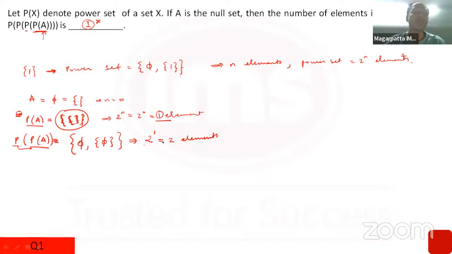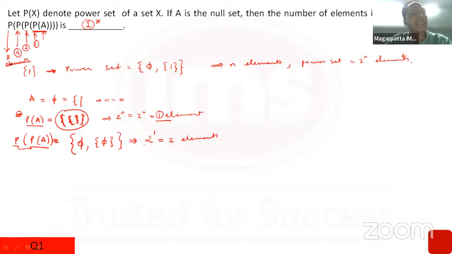Okay. And this was the turning point, the tripping point where you had to understand, as you keep on taking power sets, the power of 2 will keep on increasing. Null set has 0 elements. You took the first power set, it contains one element. You took the second power set, it became 2 elements. You take the next power set, it will have 4 elements, and you take the next power set, it will have 8 elements. Right? Or is that correct or not? Or have I done something wrong?